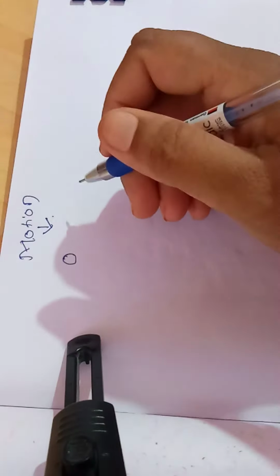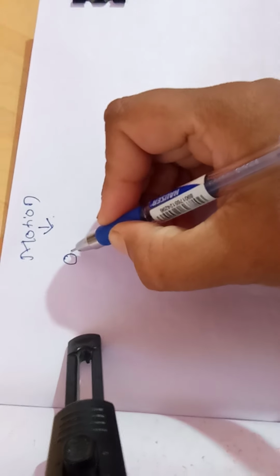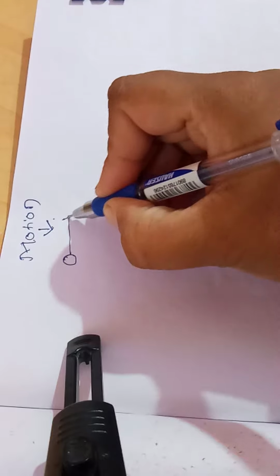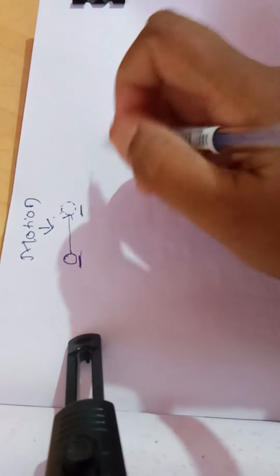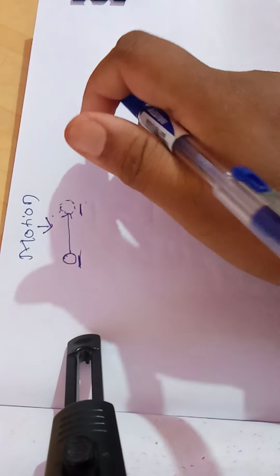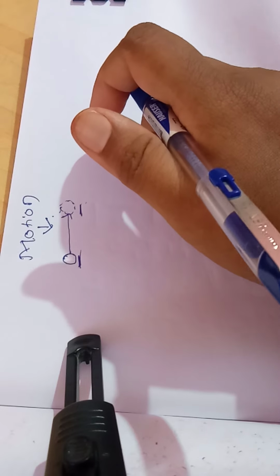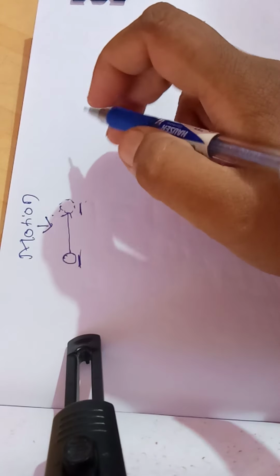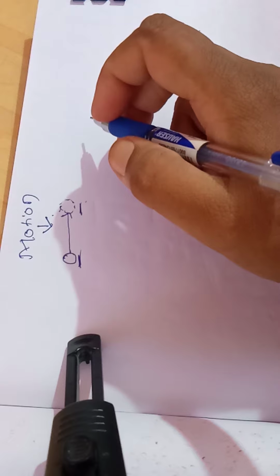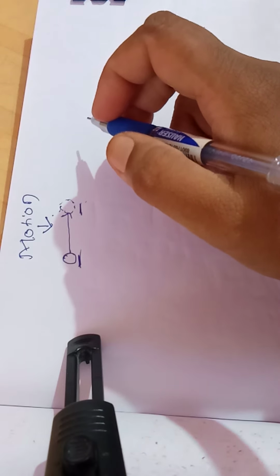Motion. Motion means I kept an object here. When I apply the force, this object moves and reaches up to here. If an object or a particle changes its position, then we say that the body is in motion. The object or particle must change its position. Then only we can say that it is in motion.